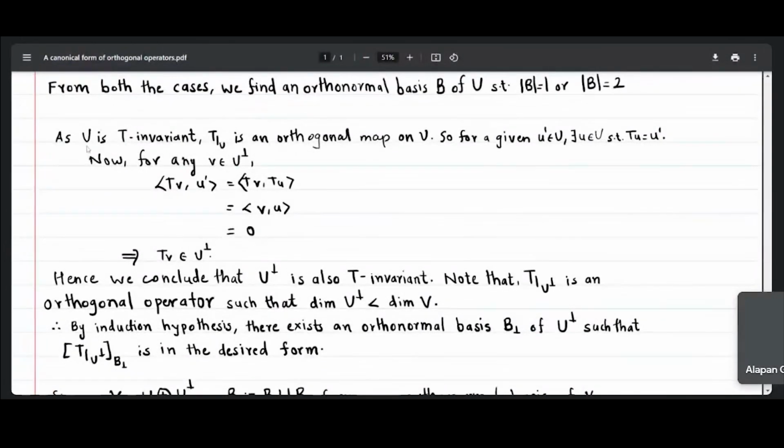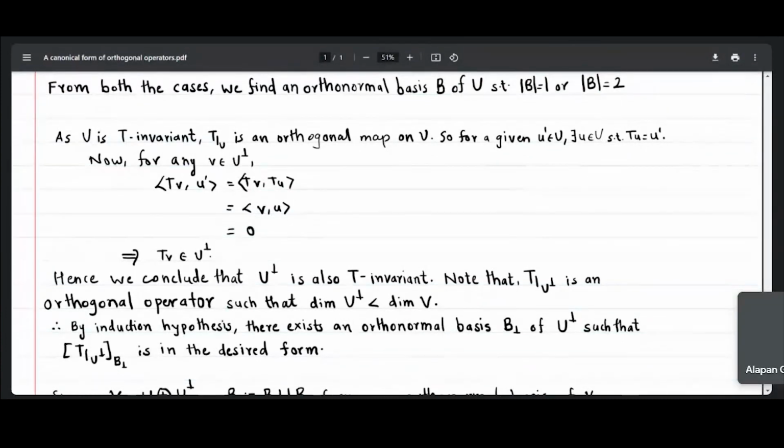So we found our subspace U, which is a T invariant subspace, and T restricted to U is an orthogonal map on U. That is why it is an invertible map. So I am using this. For a given u dash from the subspace U, because this map is invertible, there will exist one u from the vector subspace U such that T of u is equal to u dash.